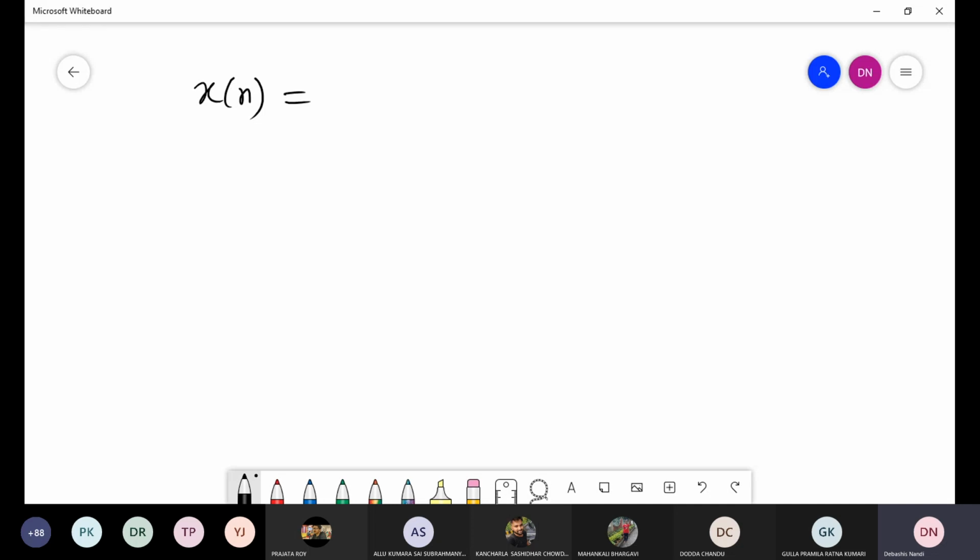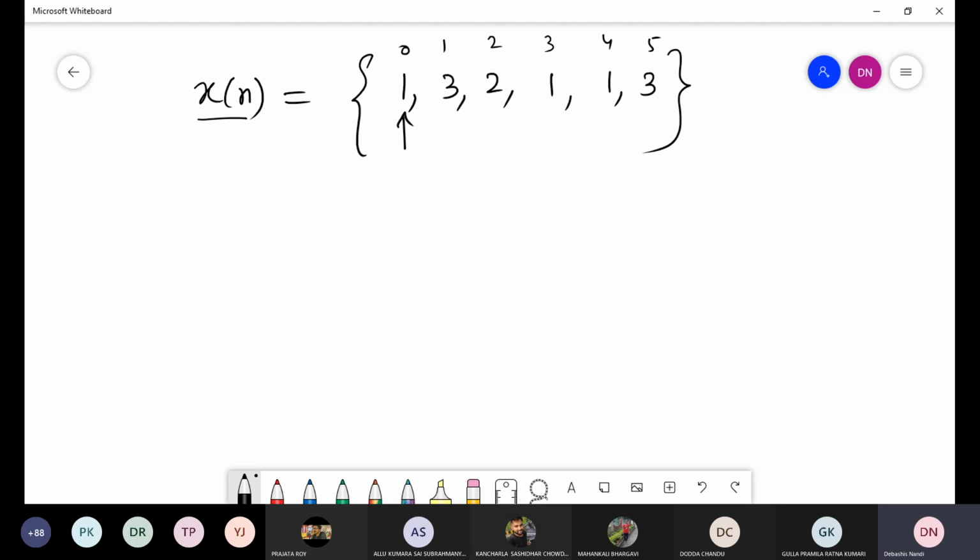So suppose x[n] is given, x[n] is equal to 1, 3, 2, 1, 1, 3. Suppose this is our sequence, a signal, and the origin is here. That means the value of x[n] at n equal to 0 is 1. Here n is equal to 0, here n is equal to 1, here n is equal to 2, n is equal to 3, n is equal to 4, n is equal to 5.